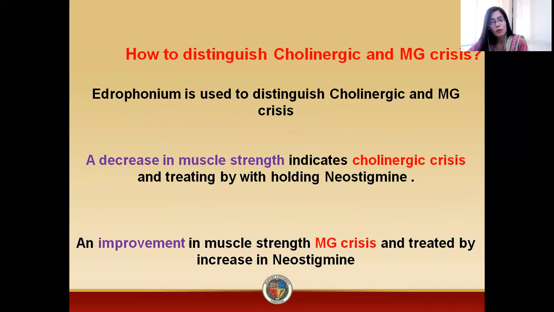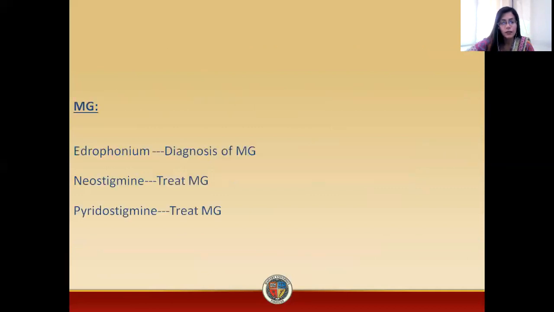So how is edrophonium able to differentiate between cholinergic crisis and myasthenia crisis? If we have two patients, one suffering from cholinergic crisis, the other from myasthenia gravis, what will edrophonium do? You have to administer the injection to both patients. In the patient suffering from cholinergic crisis, the administration of edrophonium will result in a decrease in muscle strength. While in the patient suffering from myasthenia crisis, administration of the drug will result in improvement of the muscle strength.